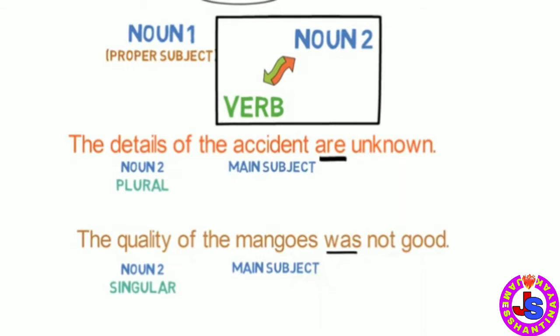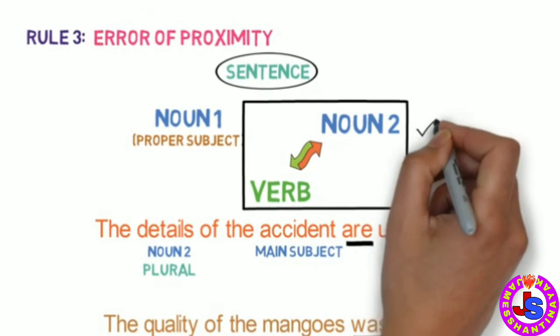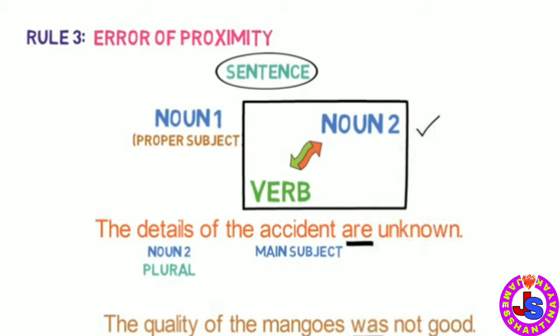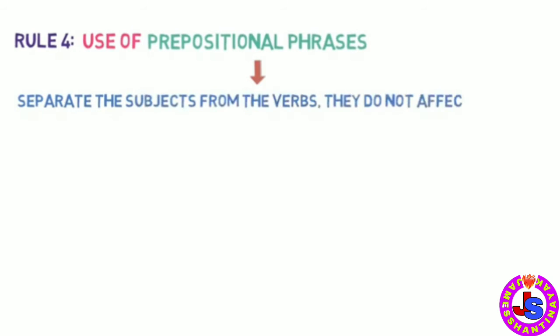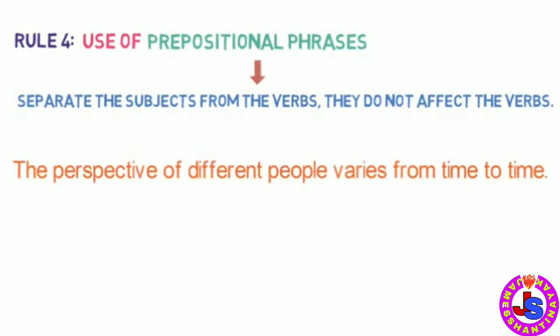This is rule number 3, error of proximity, where the verb is made to agree in number with a noun associated with it, instead of with its proper subject. Let's look into rule number 4. Use of prepositional phrase that separates the subject. When the prepositional phrases separate the subject from the verbs, they do not affect the verbs. For example, the perspective of different people varies from time to time.